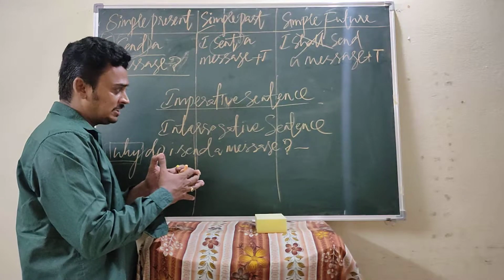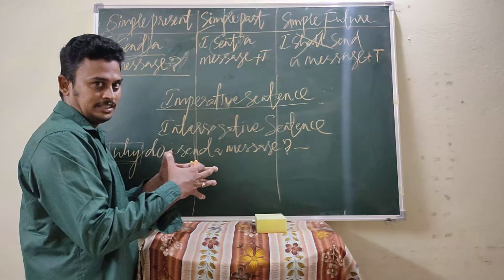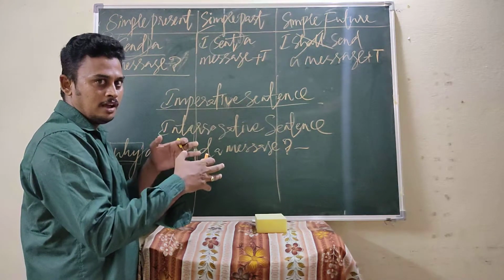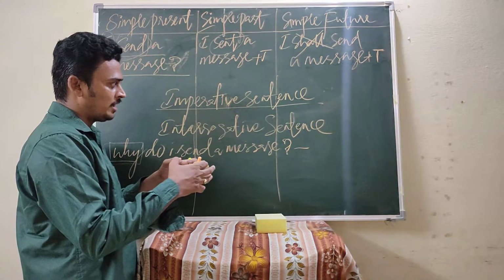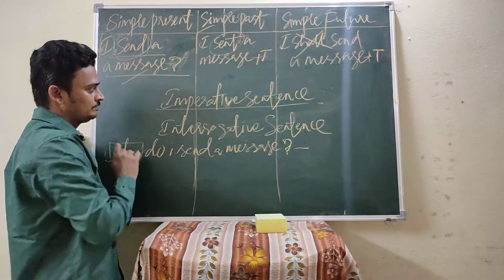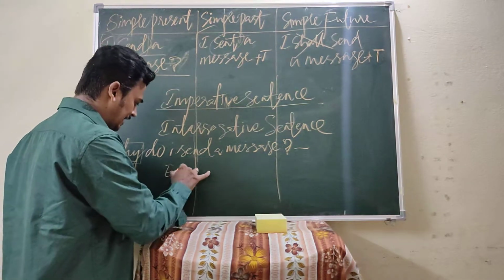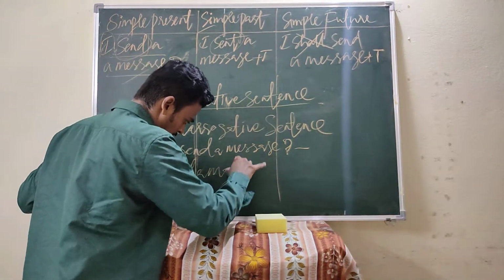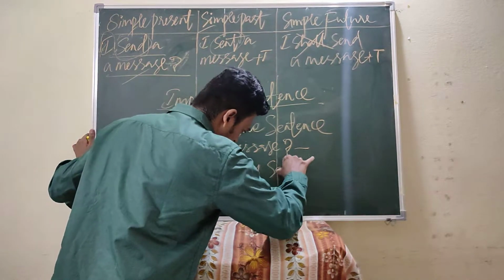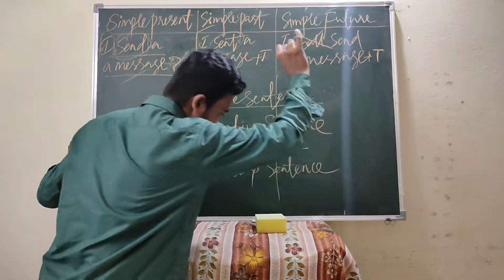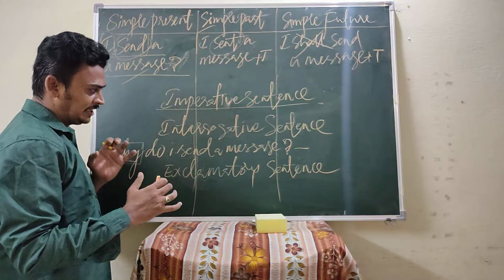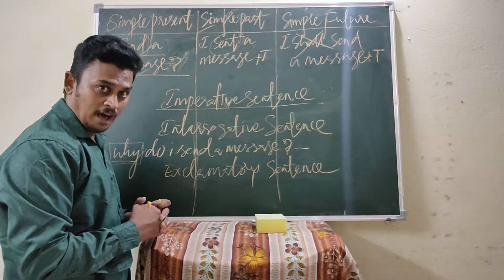Now in this class, we see how the sentences can be converted into different forms. We are using the same sentence. Now the exclamatory sentence. How can the exclamatory sentence be found? Now we learn.